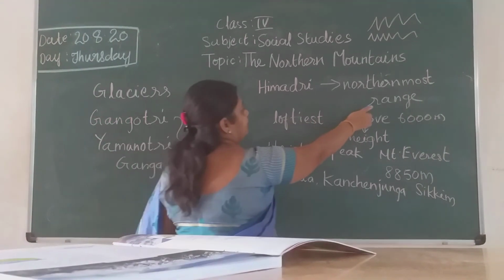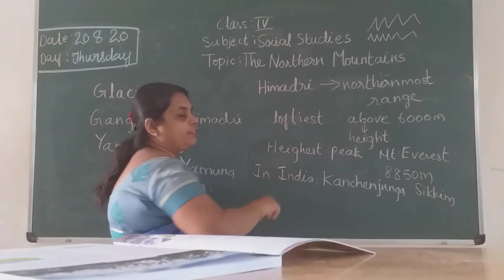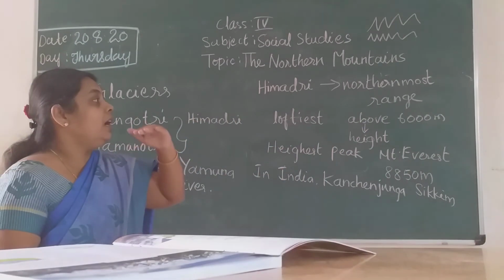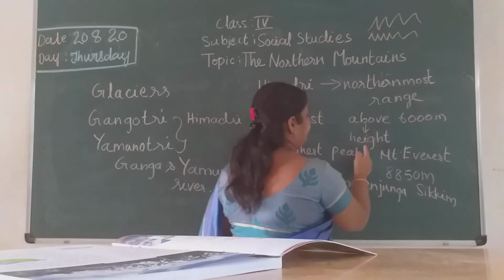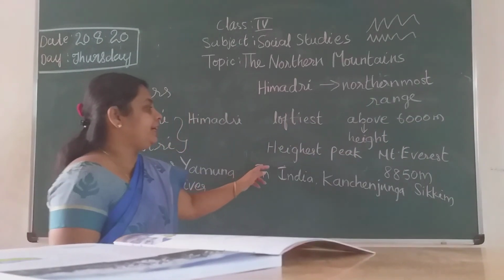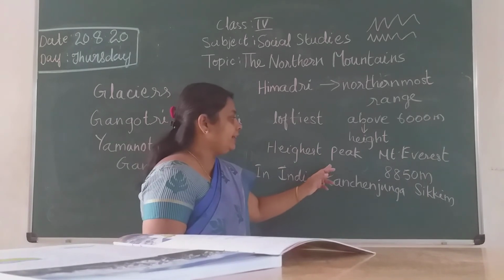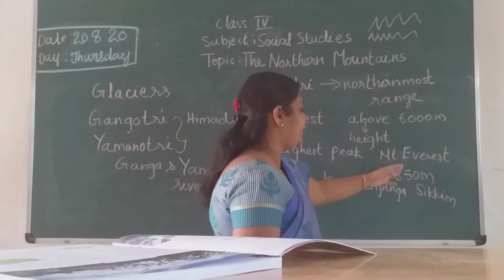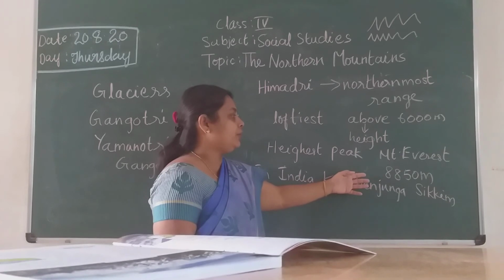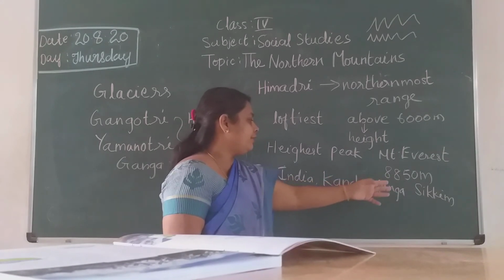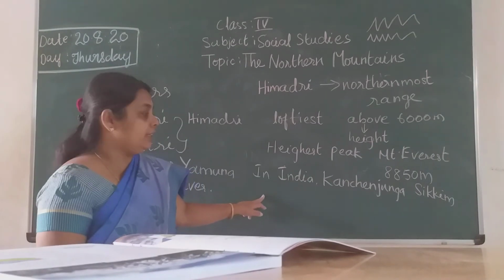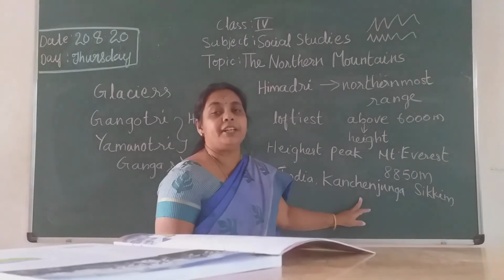It is the northernmost range. It is loftiest. The height of the mountains will be above 6,000 meters, and the highest peak in the Himalayan range is Mount Everest, which is also the highest mountain in the world. Its height is 8,850 meters, and in India it is Kanchenjunga, located in Sikkim.